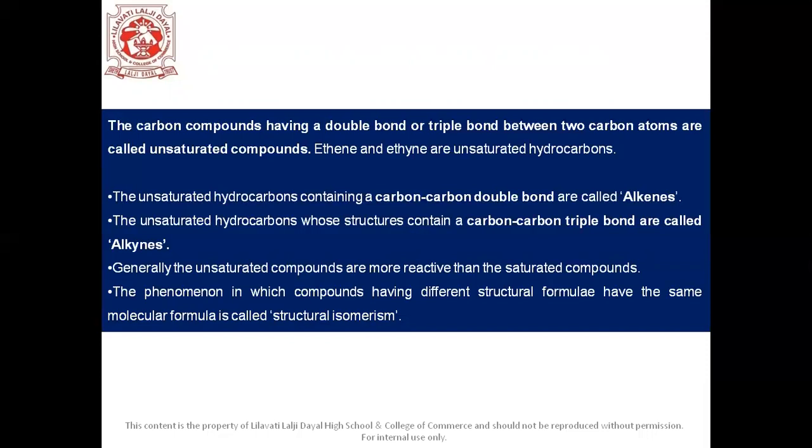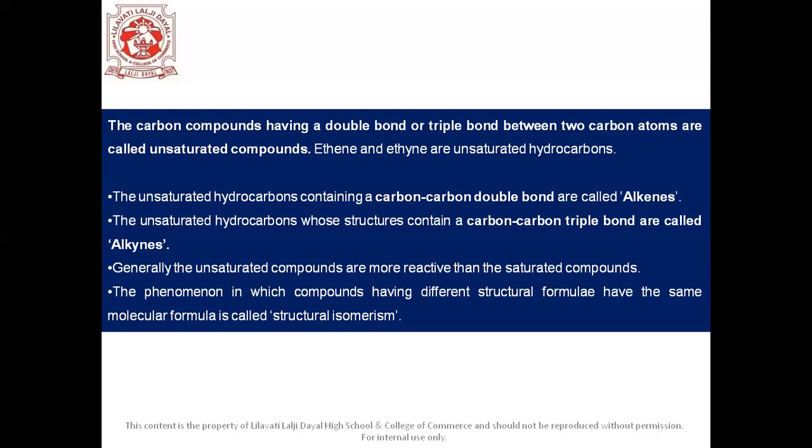And the unsaturated hydrocarbons whose structures contain a carbon-carbon triple bond are called alkynes. Generally, the unsaturated compounds are more reactive than the saturated compounds. The phenomenon, students, in which compounds having different structural formulae have the same molecular formula is called structural isomerism.